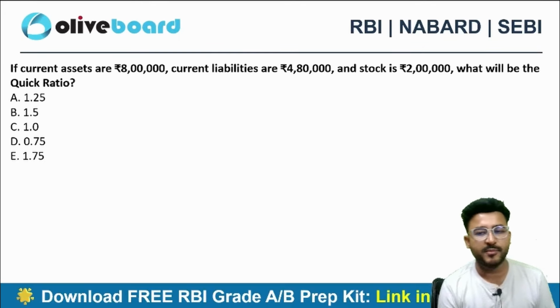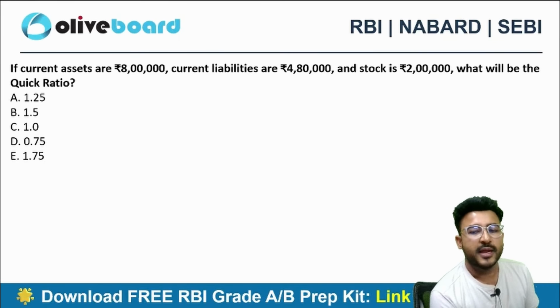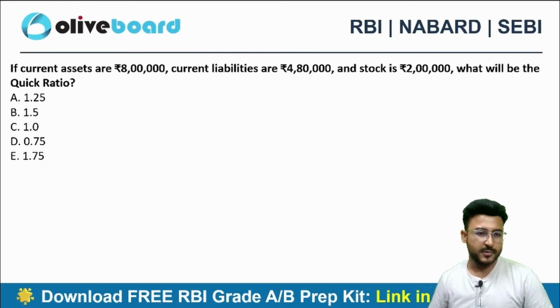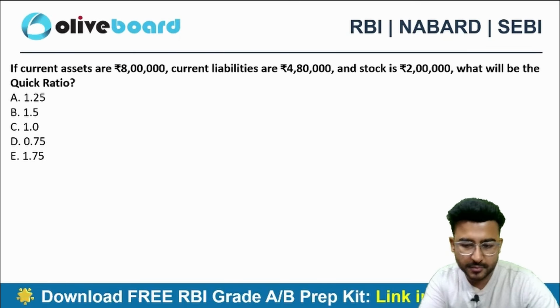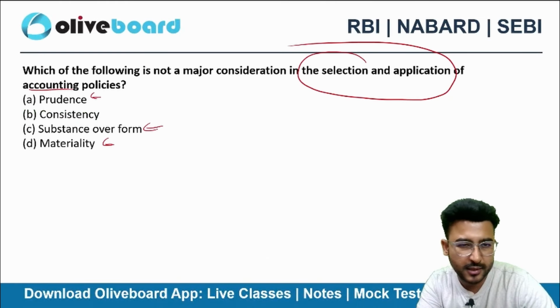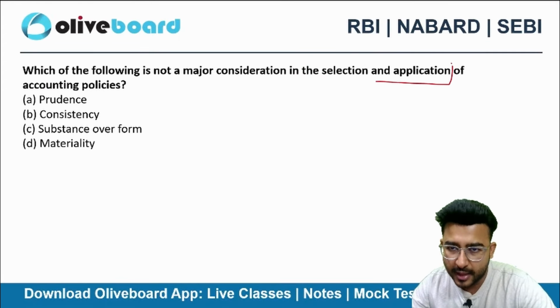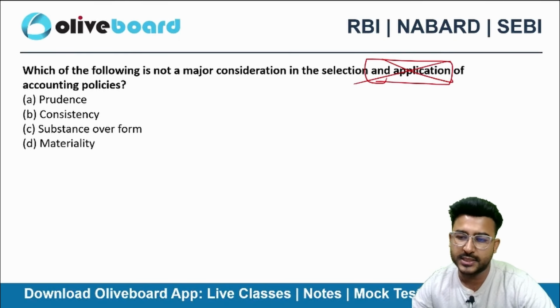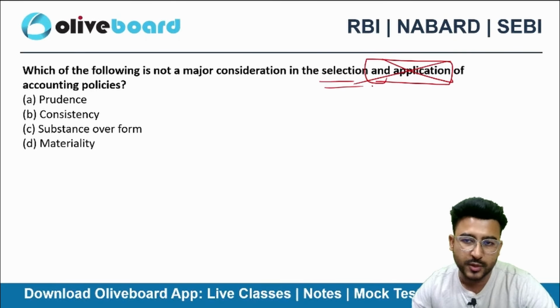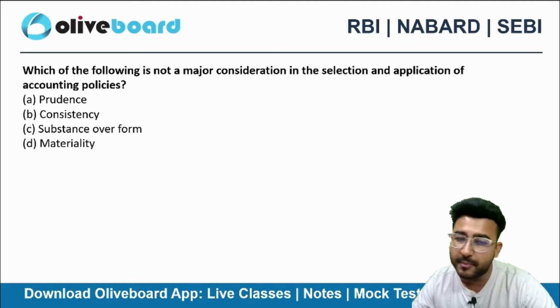And the answer is given by UPSC. Again, it is picked from the UPSC EPFO paper. But I feel that the question can be drafted in a better way. And application should not be there in the question. If it is only selection, then it would have been a better question.